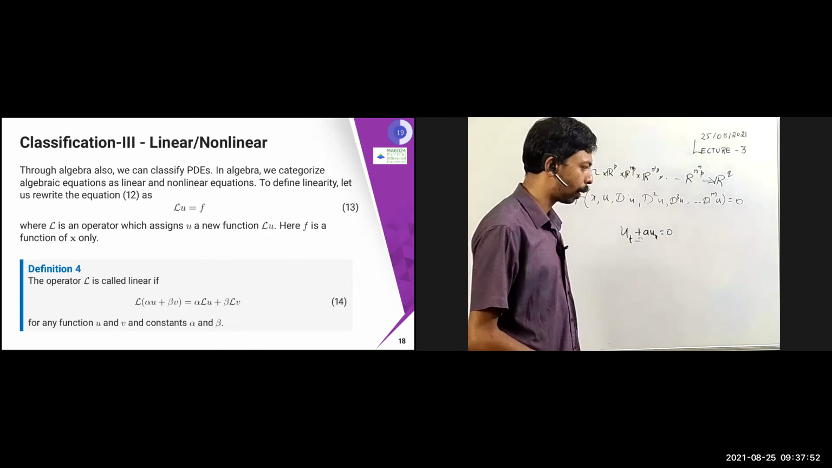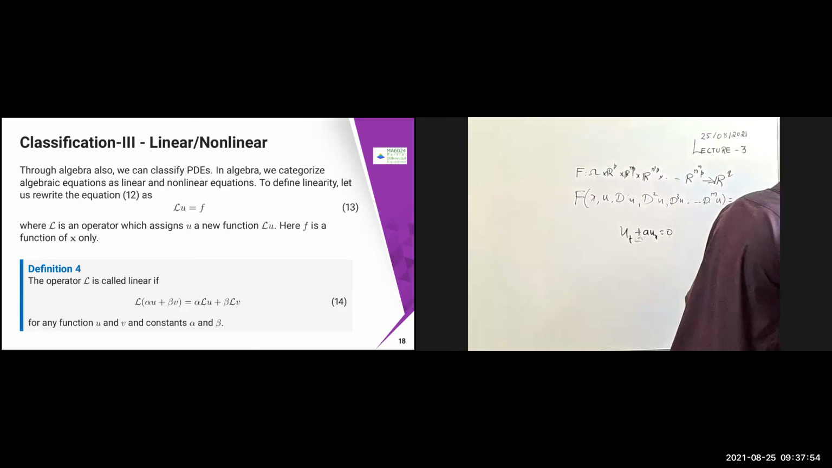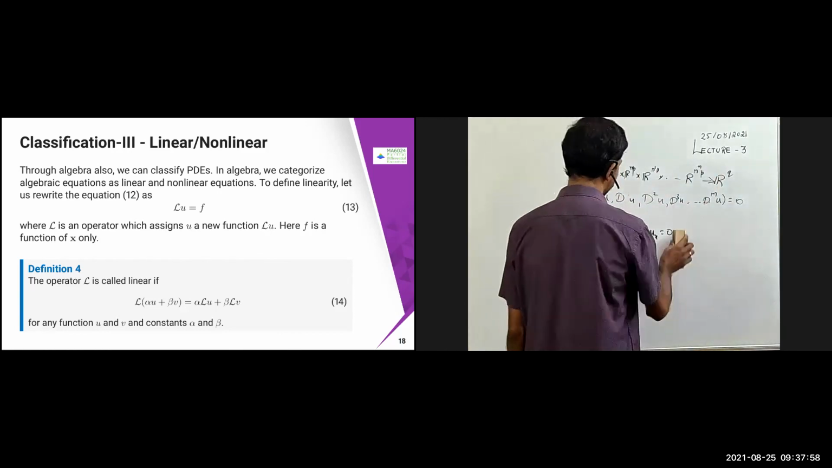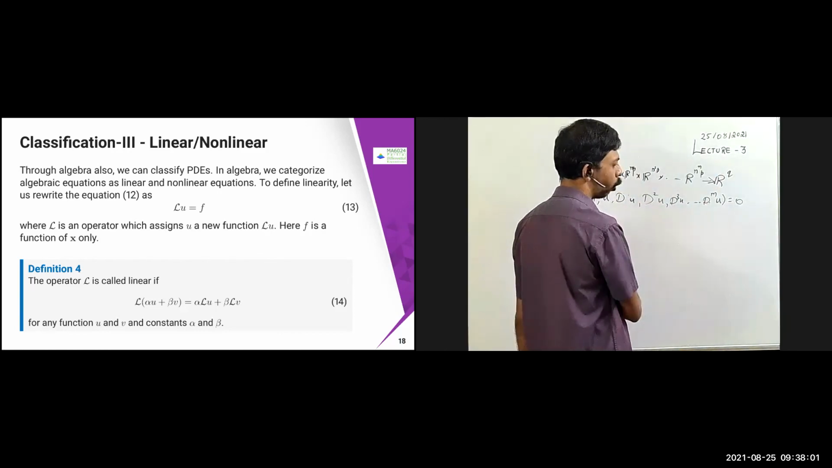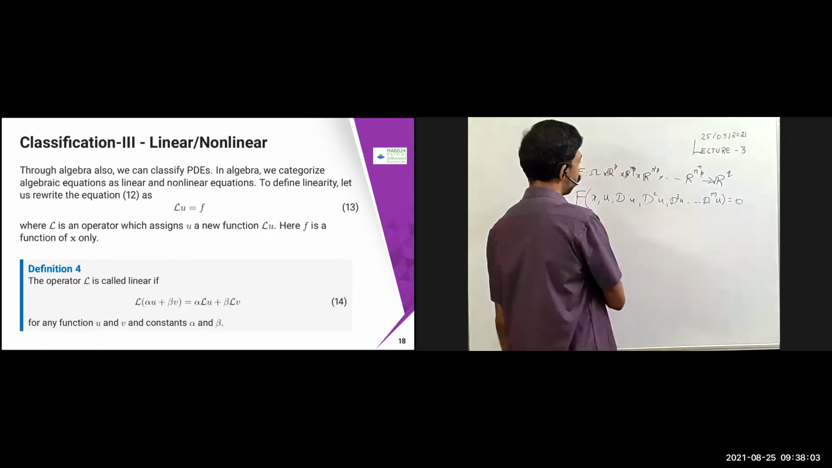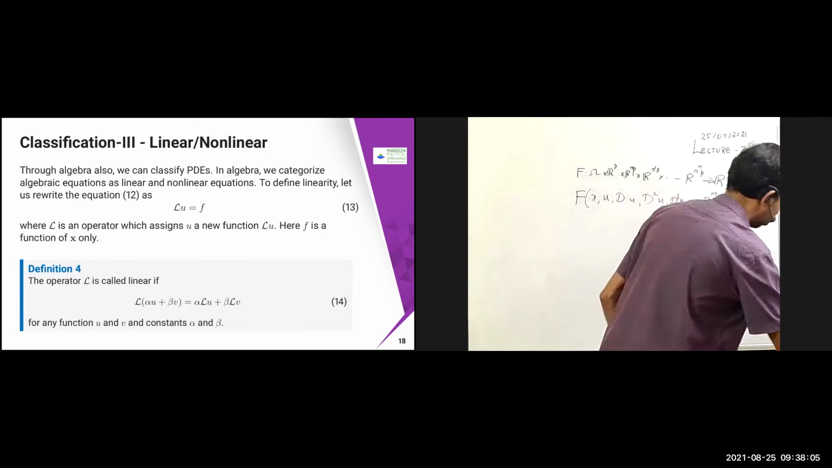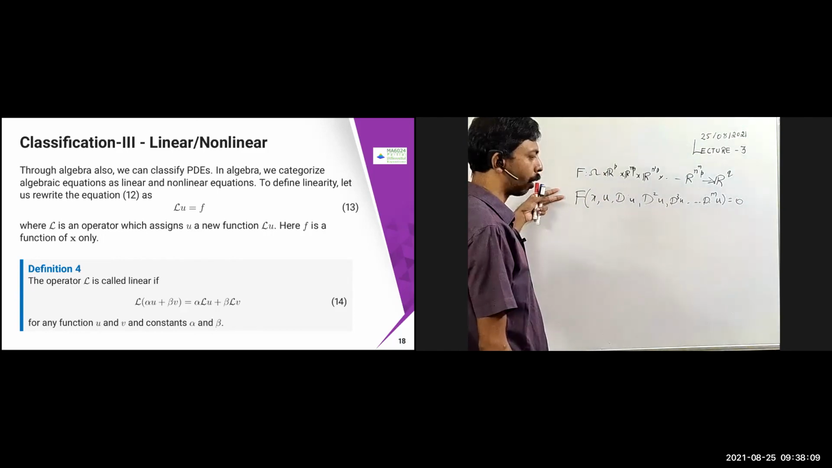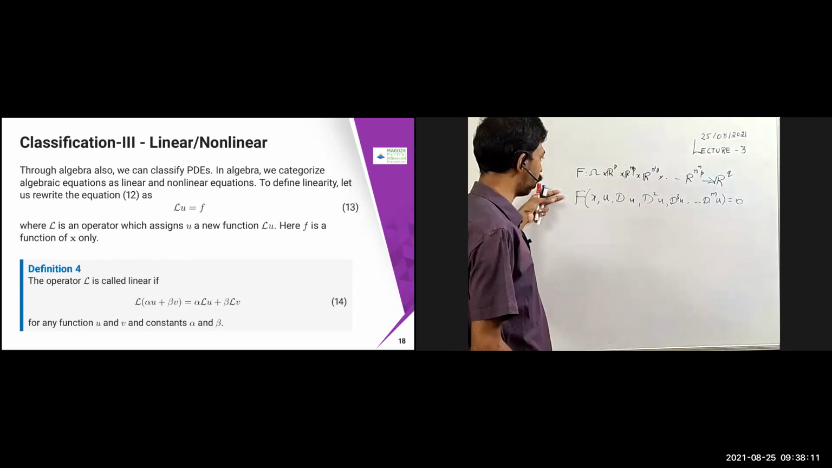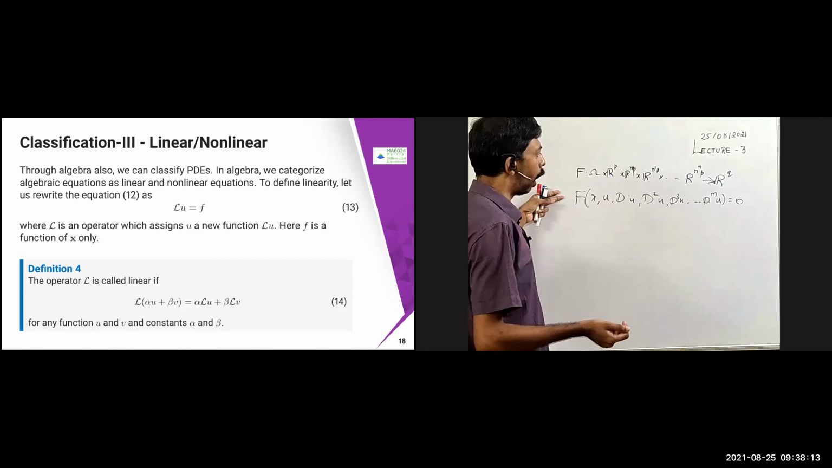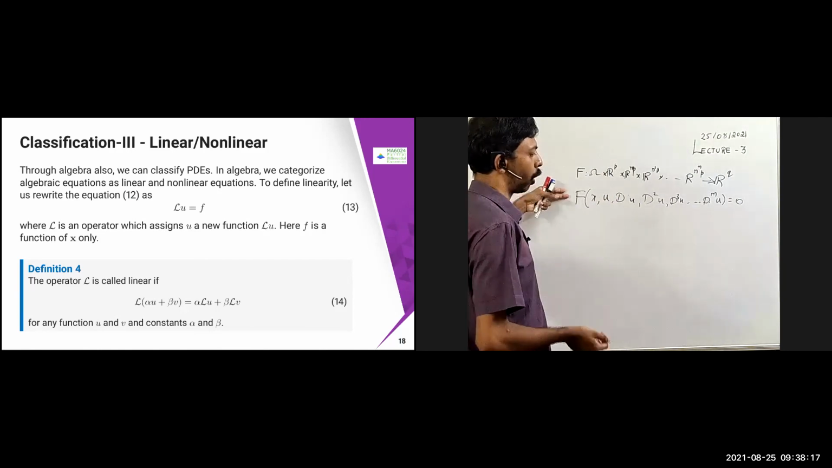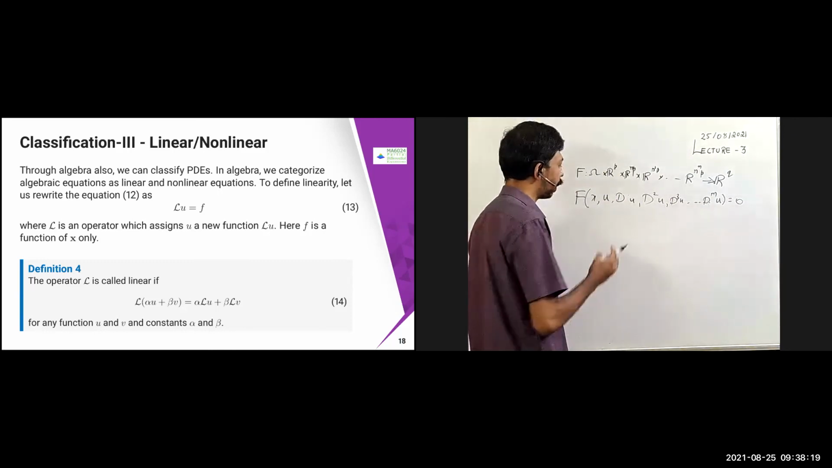Now classification number 3. In the algebra course you might already have learned what is linear, etc. The same kind of thing. Here we are going to classify as linear and non-linear. Suppose this algebraic equation is classified as linear or non-linear in the algebra course, same thing here. Suppose this equation 12 can be rewritten in this form.